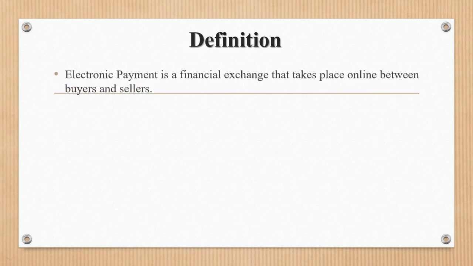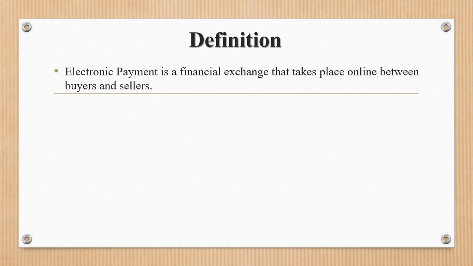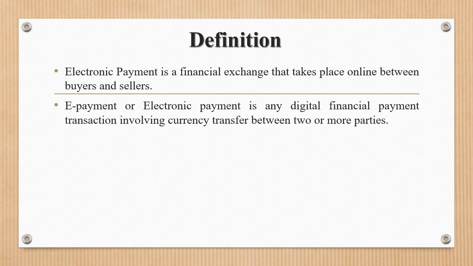Now we will see the definition. First, electronic payment is a financial exchange that takes place online between buyers and sellers. E-payment, or electronic payment, is any digital financial payment transaction involving currency transfer between two or more parties. So the electronic payment term is a collective phrase for many different kinds of electronic payment methods available, and the processing of transactions and their application within online merchants and e-commerce websites.